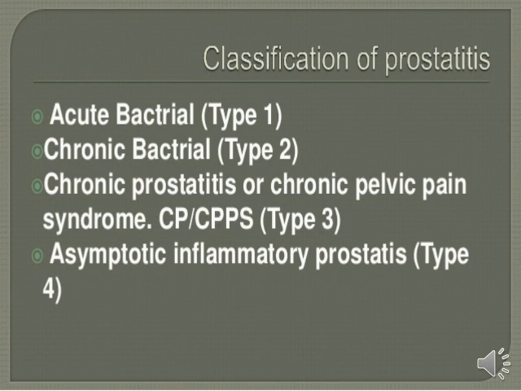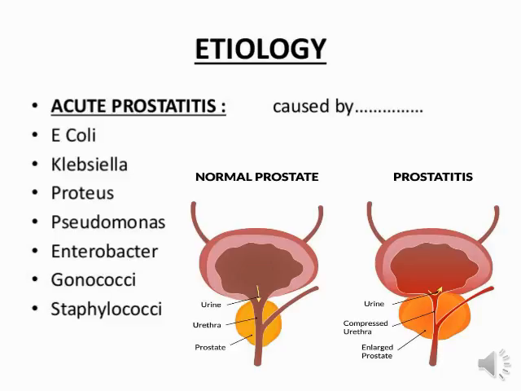Now we will see the etiology or risk factors for prostatitis. Here are some etiologies for prostatitis. Firstly, we will see which pathogenic organisms and causative factors are responsible for acute prostatitis. There are a lot of factors for acute prostatitis, like E. coli, Klebsiella and Proteus, Pseudomonas, Enterobacter, and Gonococci, Streptococci. So these are very responsible factors for causing acute prostatitis.